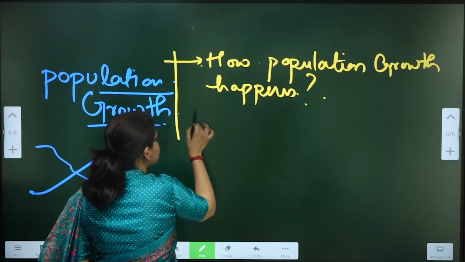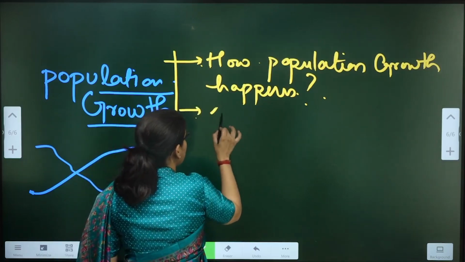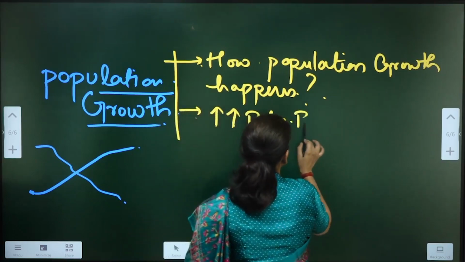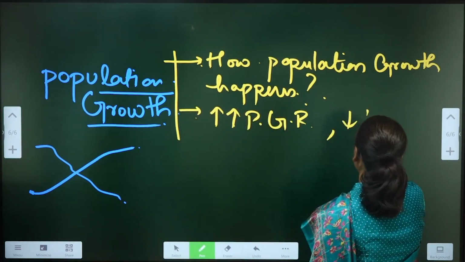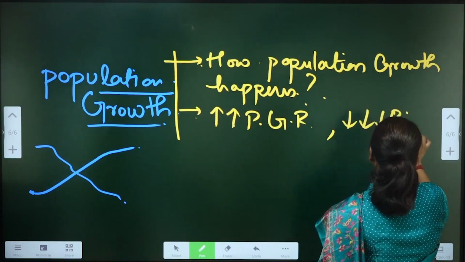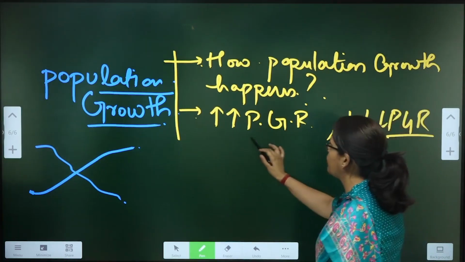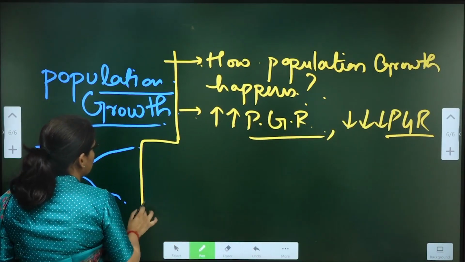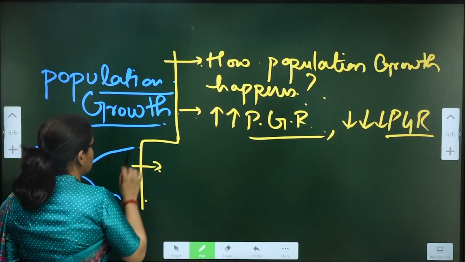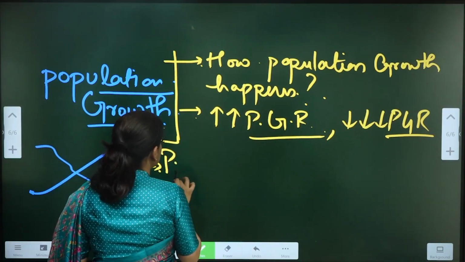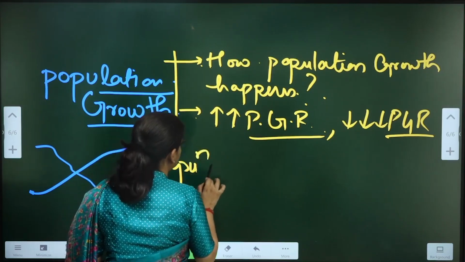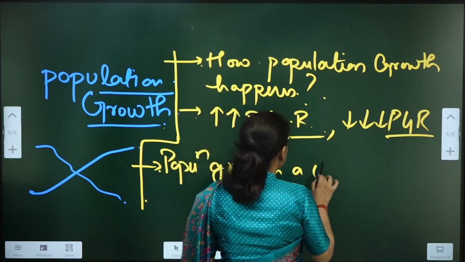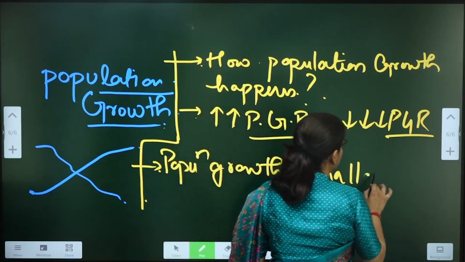Why is it so that some countries have high population growth and some countries have a lower population growth rate? Next question is, is population growth a challenge or a boon?